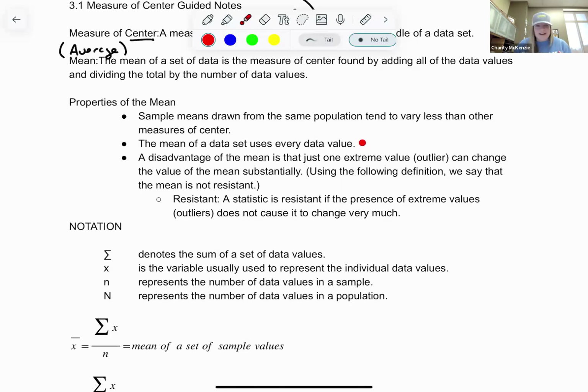So it uses everything. So the disadvantage is when it uses an outlier, a number way off, way low, way high, it will definitely sway your mean. Okay. So we call that resistant.